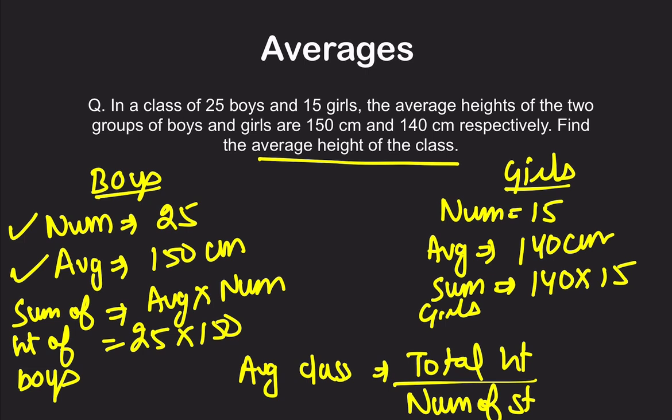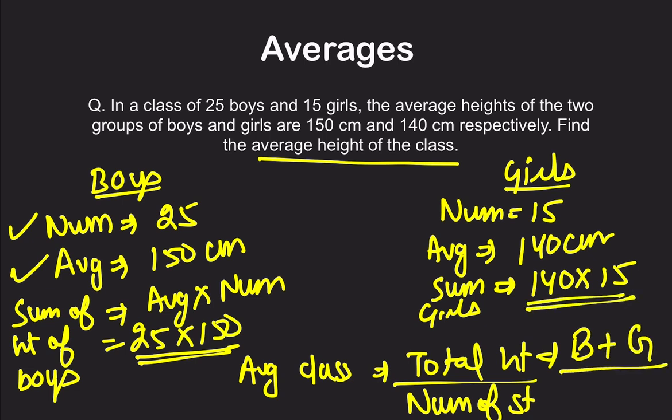Now for the average of the class, you need total height. So total height will be the height of the boys, that is 25 into 150, plus the total height of the girls, that is 140 into 15, divided by the number of students, that is number of boys, 25, plus number of girls, 15. This way you will calculate the average height of the class. I hope this is clear.